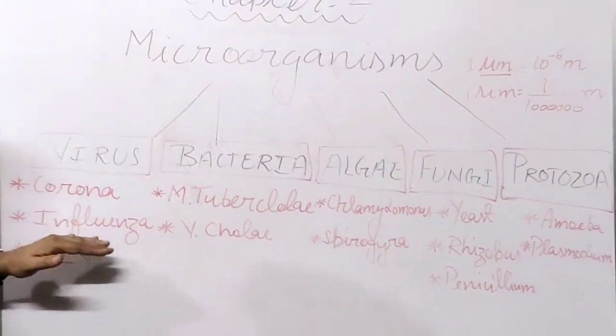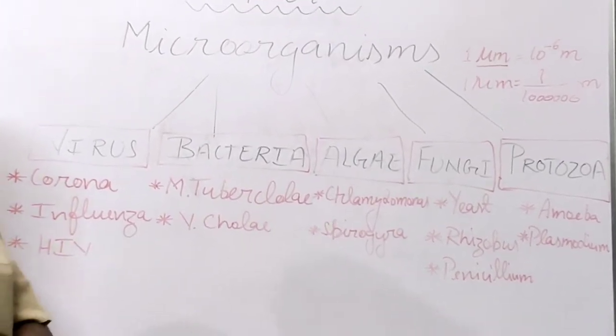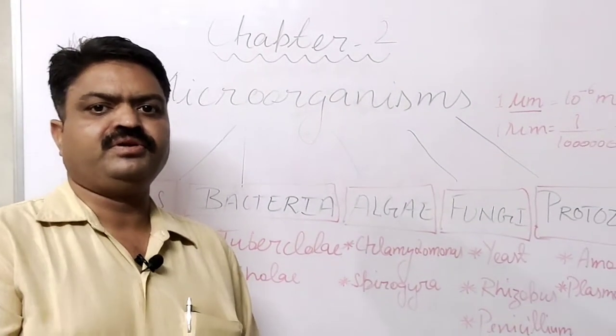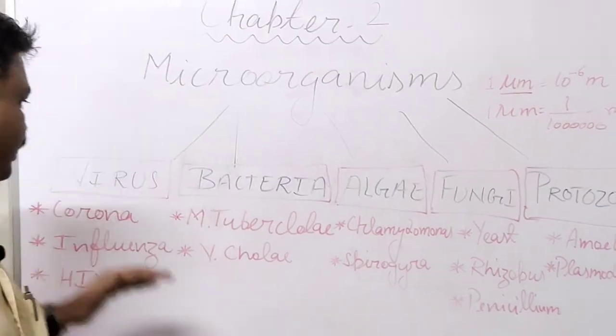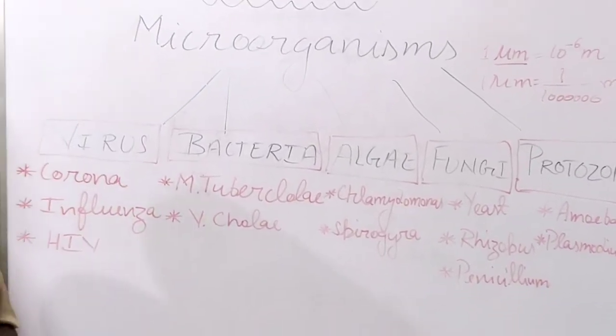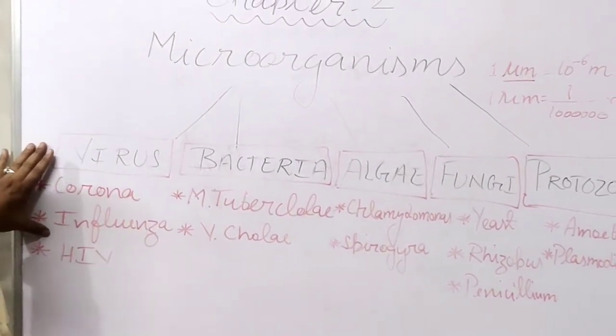Like this, there is another virus also, like we have the common cold and cough. It is also caused by one virus that is known as influenza. There is one disease, student, that is known as AIDS, acquired immunodeficiency syndrome. It is also caused by a virus, and that virus name is HIV, human immunodeficiency virus. So it is about the virus, student.